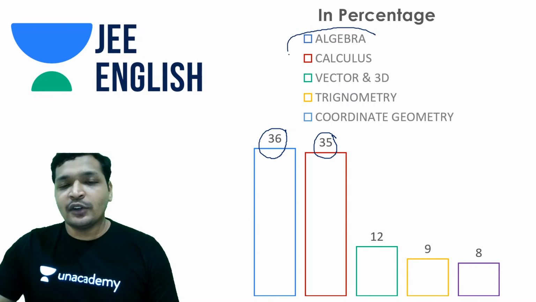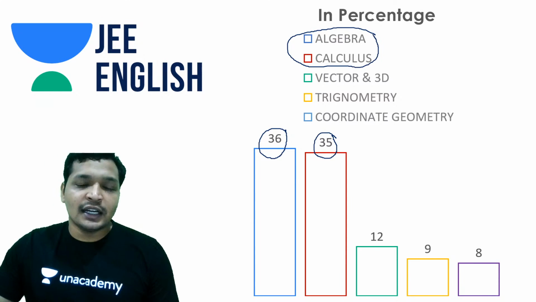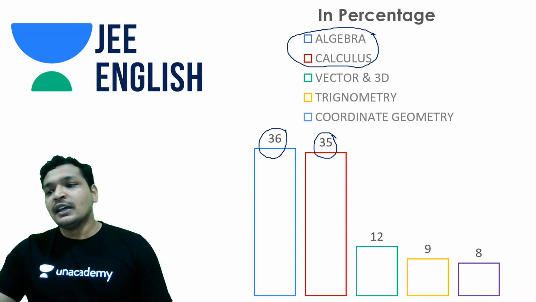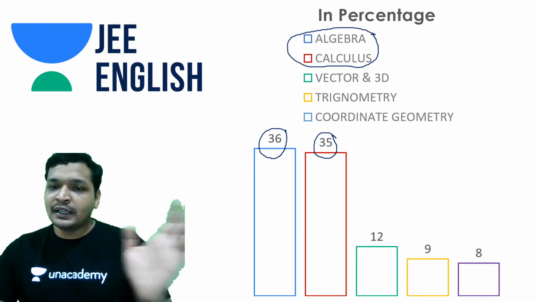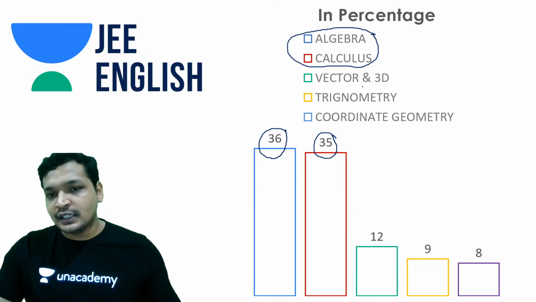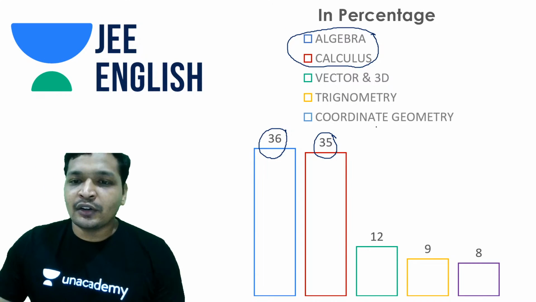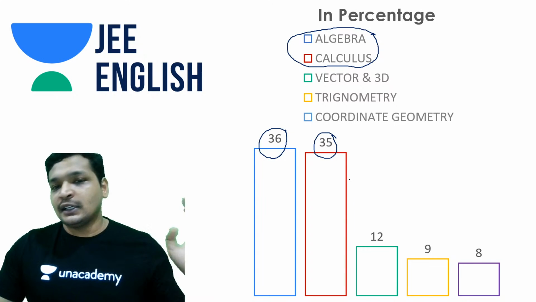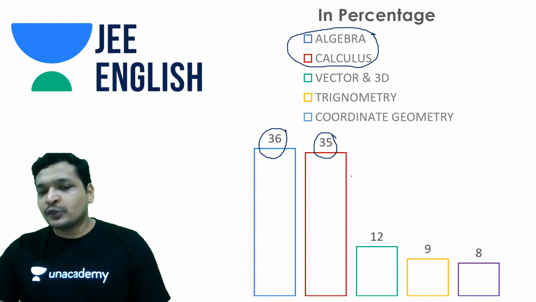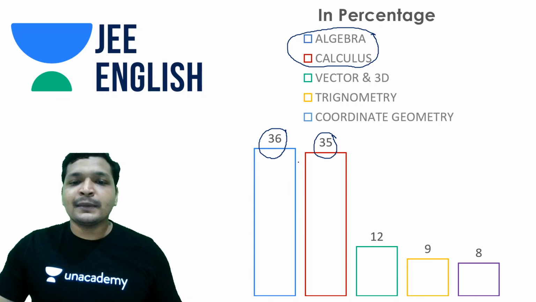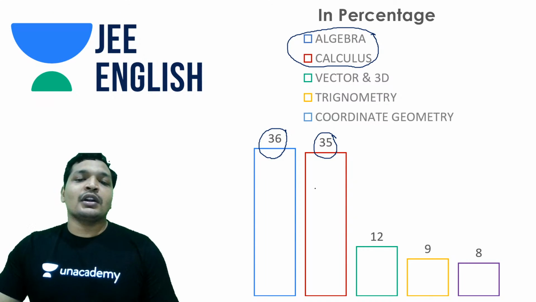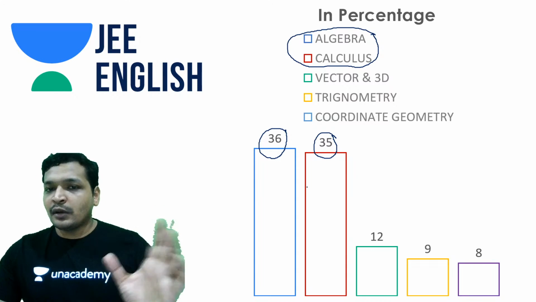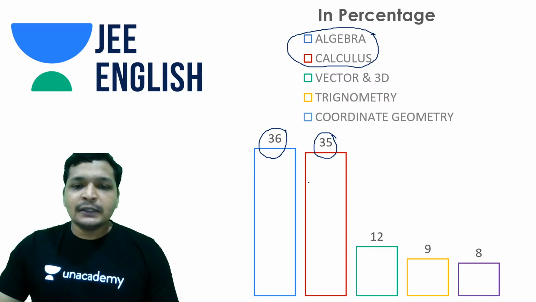And algebra is not just algebra, it's including everything, guys. Sequences, numbers, etc. All those topics that do not fall under calculus, I mean integral calculus, differential calculus, vector and 3D, and trigonometry and coordinate geometry. The rest all comes under algebra. So it's a vast syllabus, but this time it has come down. But anyway, that's also a good paper in terms of math.